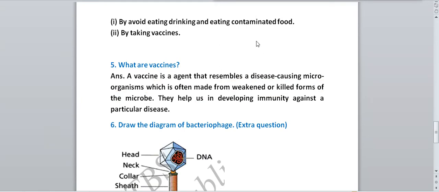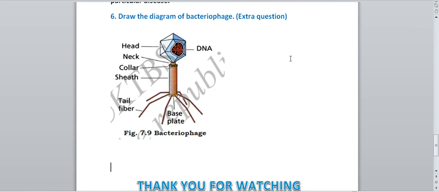Next, one extra question I have given for this chapter. In your textbook only 5 questions are given, but this diagram is very important from your exam point of view. Maybe your teacher can give this diagram to draw in the exam, so you should practice it. Draw the diagram of bacteriophage. What is a bacteriophage? It is a type of virus which affects bacteria or bacterial cells. So what are the parts present in this bacteriophage? Head is present, and in the head, DNA is present. Neck is present, and after that the collar is present. And one tube-like structure called the sheath is present, and the tail fibers, which are hollow, are present, and at last we have the base plate. So this is the diagram of bacteriophage.